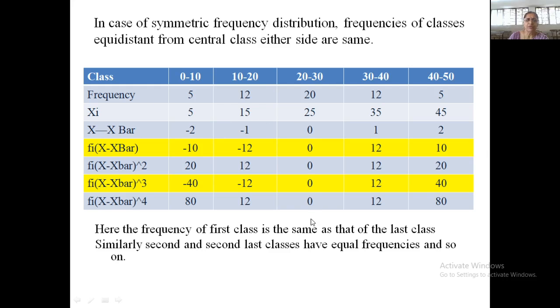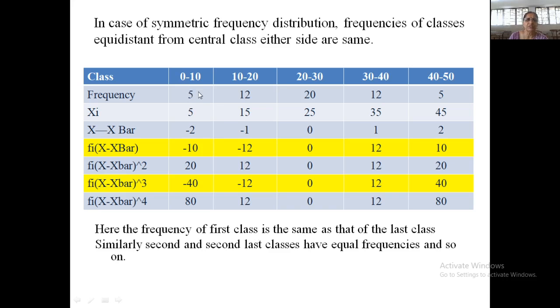So this is again one of the important properties of symmetric distribution, that all odd order central moments are equal to 0. Now we know that mu1 is always equal to 0, but for symmetric distribution, mu3, mu5, mu7, etc. all are equal to 0. So why does this happen? This happens because the frequency of the first class is same as the frequency of the last class.